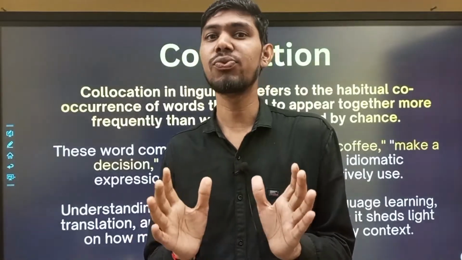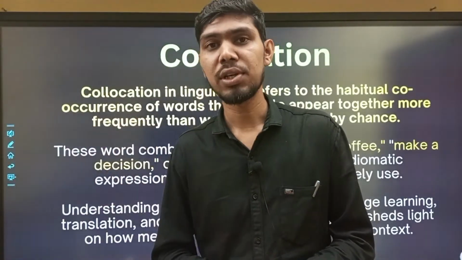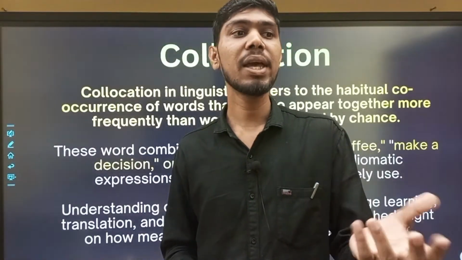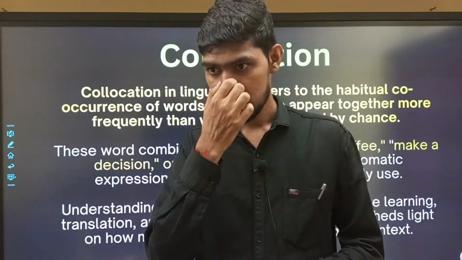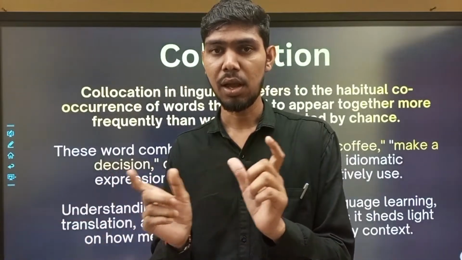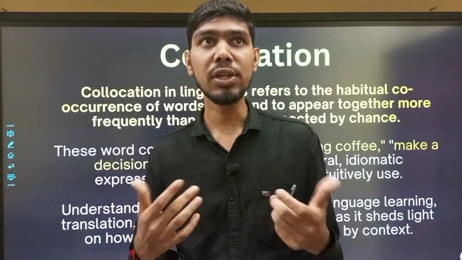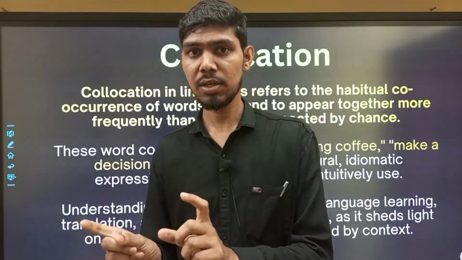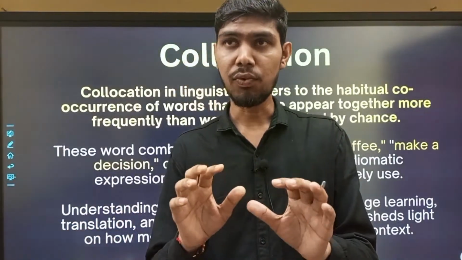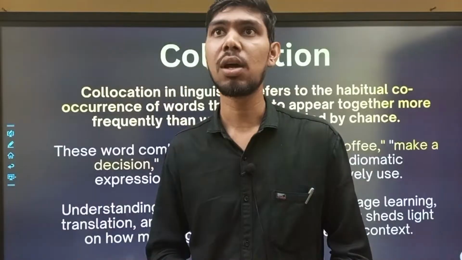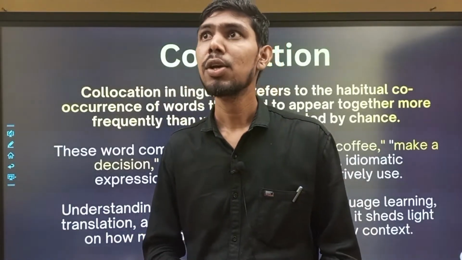We don't say rigid coffee; it sounds very weird. Another example from our life: we say make a mistake, make understand. Here make is collocated with mistake. We can't say do mistake. That doesn't sound professional or natural or smooth. That's why we say make a mistake or commit a mistake. These words combined together sound very natural, and this is how native speakers of the English language use them. So that's why we use collocation.